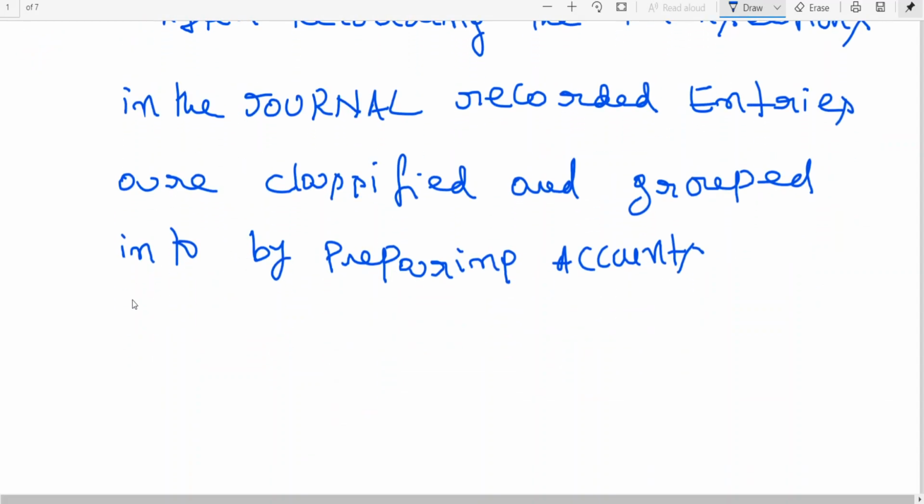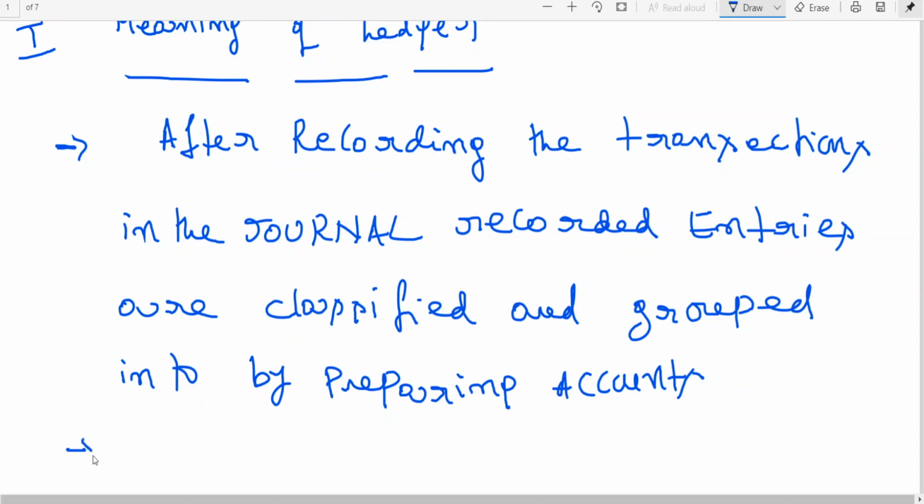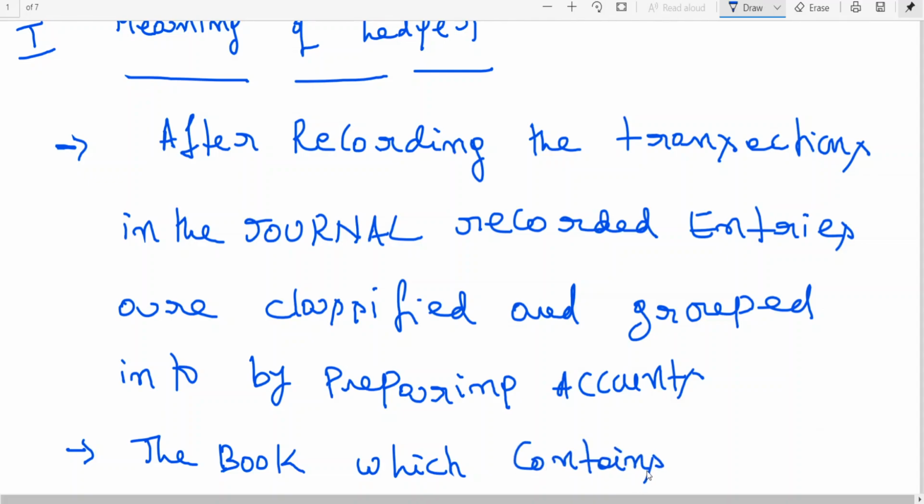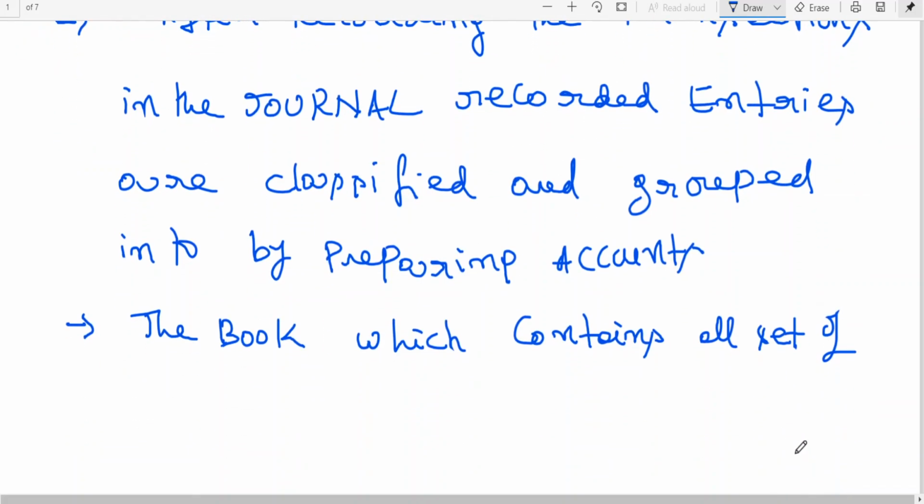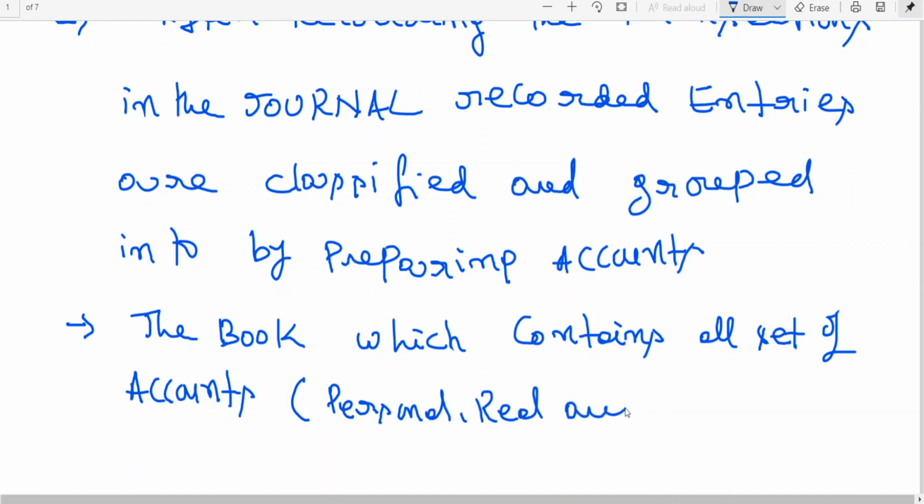Now, simple words, we can also say the book which contains all set of accounts, that is personal, real and nominal accounts, is called ledger.